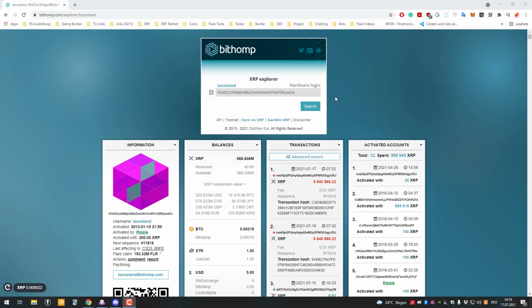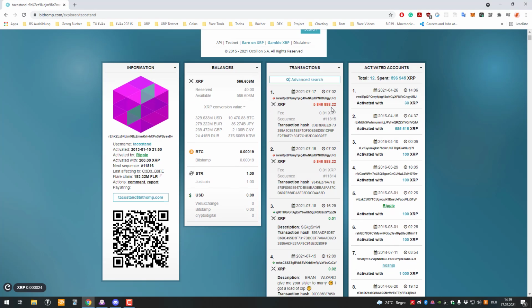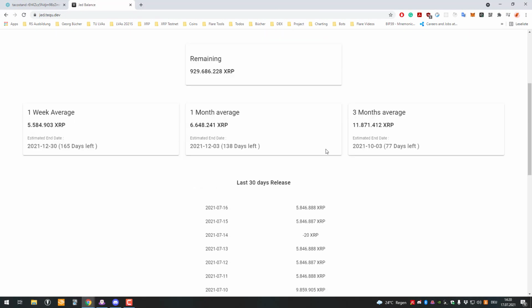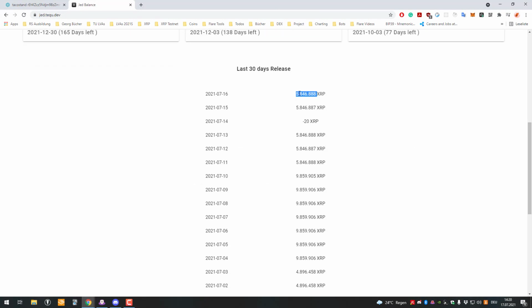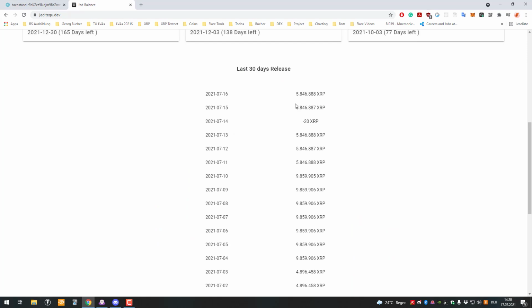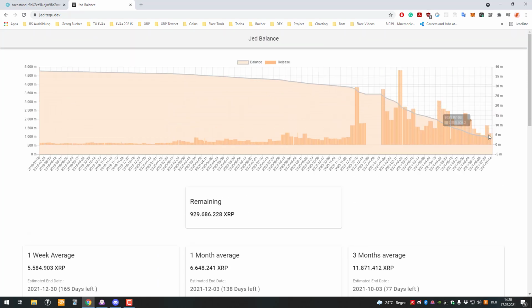Today we're going to be looking at Jad's account. The username he set here is Tacostand, and we were going through the transactions a little bit. Everything that happens here is also documented on the Tacostand page. You can see the amounts which are being sent, like 5,846,000, whatever. They're all here, and you can just look at that.